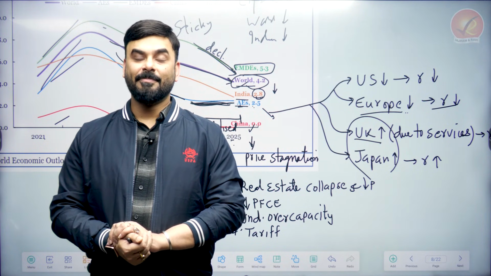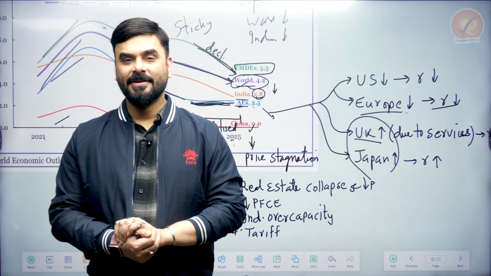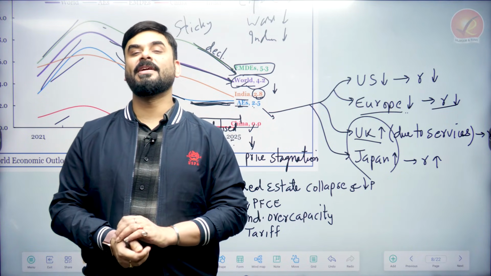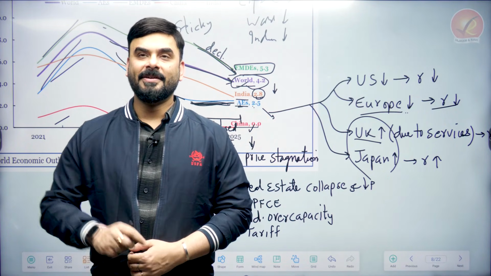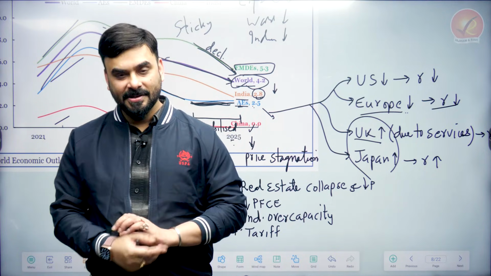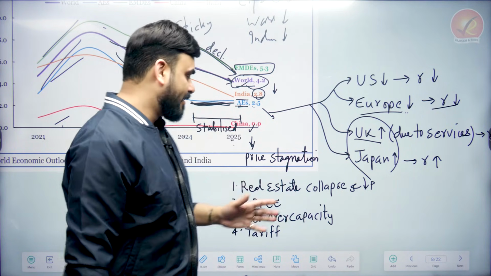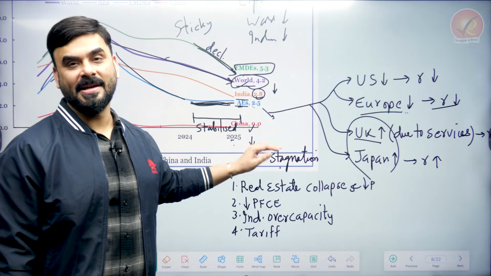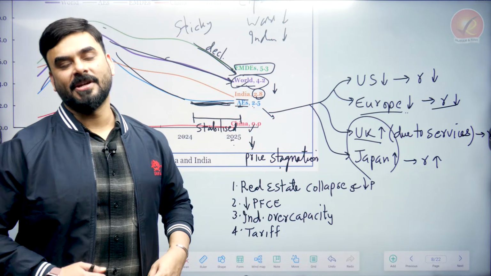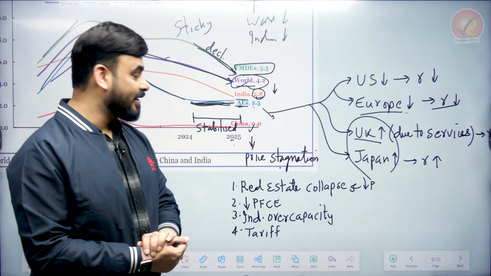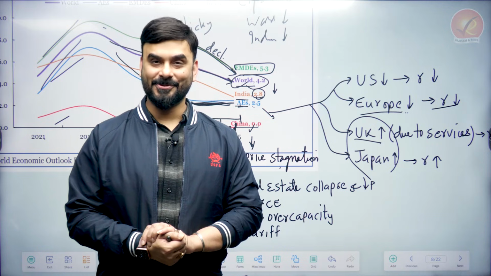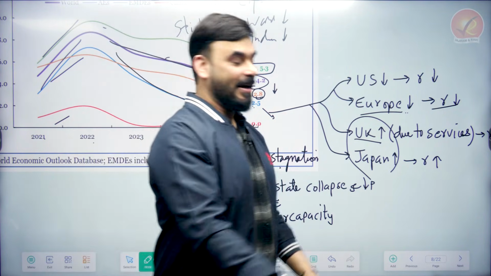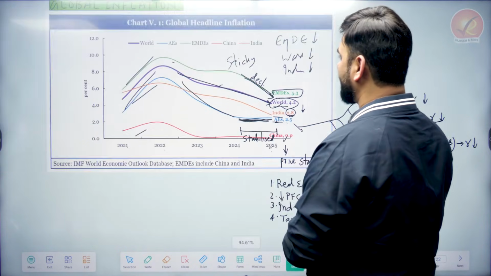So the private final consumption expenditure came down, but construction of houses kept on happening. Manufacturing of laptops, mobile phones, etc. kept on happening. So now there is unsold stock. Because of that, the prices have been slashed and reduced. And the prices are so low that it is almost looking like a dangerously low situation, which is called price stagnation, because price has become stagnant at a very low level in China. It's almost like a very difficult situation for the producers, because they have to sell at very low prices with low profit margins. So that is why they say that the Chinese economy is not in a great state.